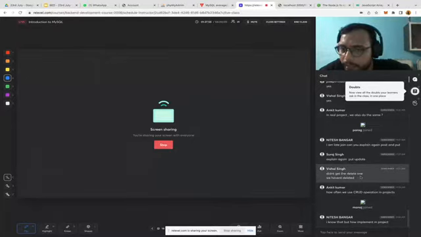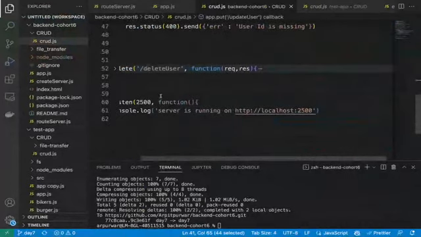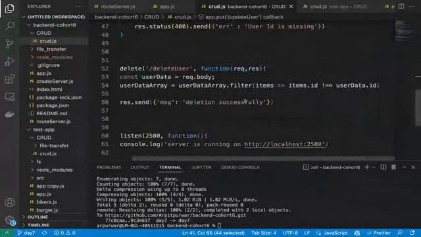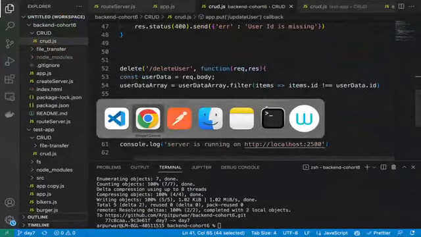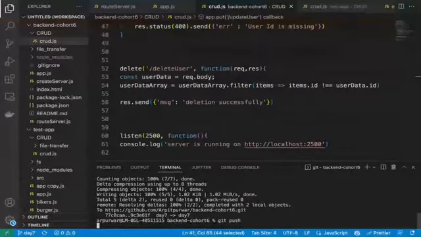Didn't get the delete one. We have deleted it. See, I showed you in the response, right? This is the get API when we called. Earlier, it had two entries, Rohan and Raju. Let me show you again. Let me run it again.